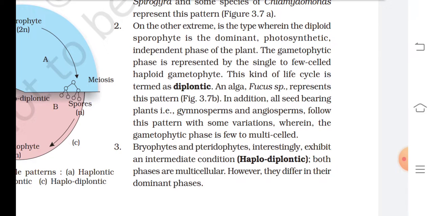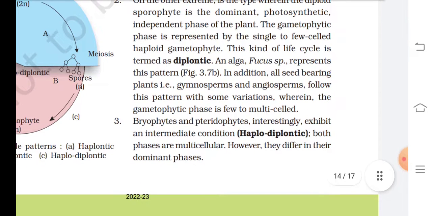Point number 2. On the other extreme is the type wherein the diploid sporophyte is the dominant, photosynthetic, independent phase of the plant. The gametophytic phase is represented by the single to few-celled haploid gametophyte. This kind of life cycle is termed diplontic. The alga Fucus represents this pattern. In addition, all seed-bearing plants, that is gymnosperms and angiosperms, follow this pattern with some variations, wherein the gametophytic phase is few to multi-celled.